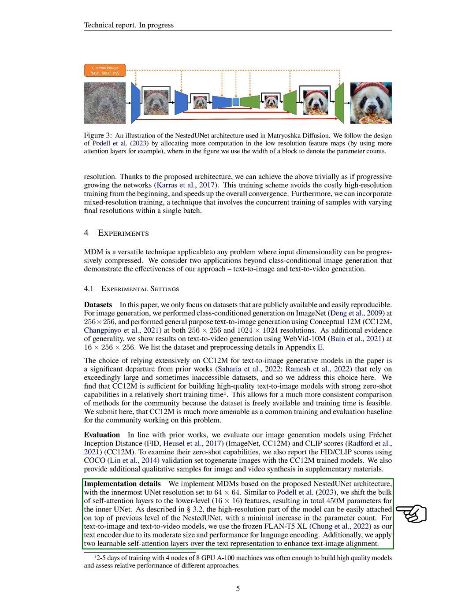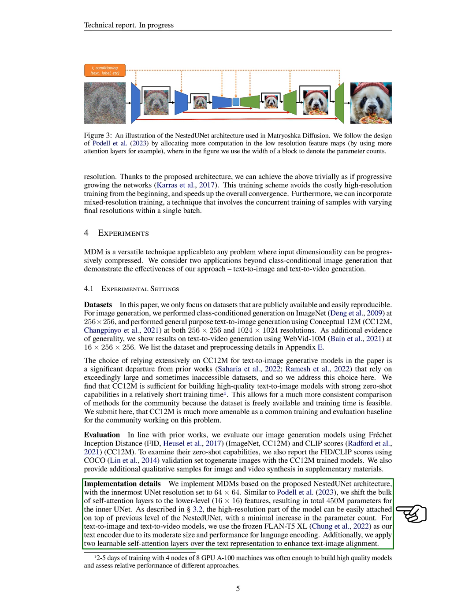We implemented MDMs based on the NestedUNet architecture, with the innermost UNet resolution set to 64 by 64 pixels. We shifted most of the self-attention layers to the lower level, 16 by 16 pixels, features, resulting in a total of 450 million parameters for the inner UNet. The high-resolution part of the model can be easily attached on top of the previous level of the NestedUNet, with a minimal increase in the parameter count.